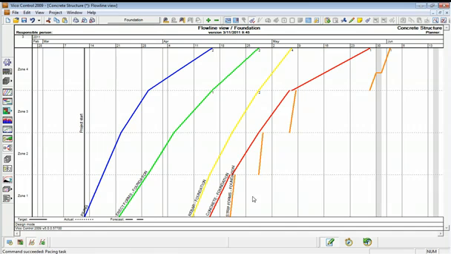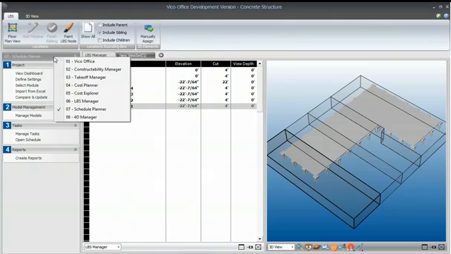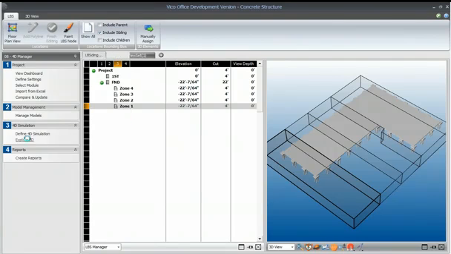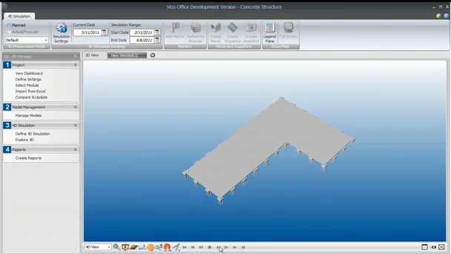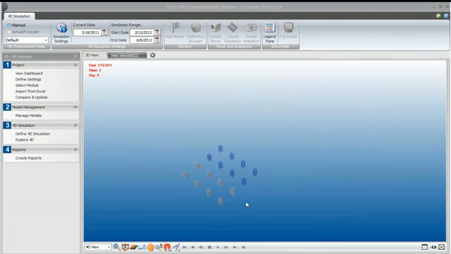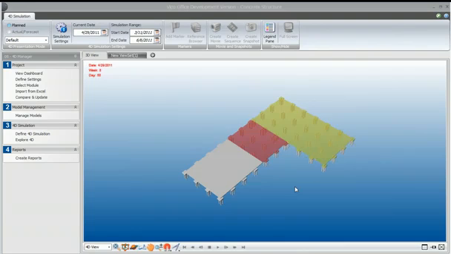Now let's take a look at how adding 4 locations, 4 zones, affects the 4D. So let's leave the schedule and go to the 4D manager. And when we explore the 4D, we will then be able to see those same locations, and if I hit the play button, we'll see over time how we start at this end and we move through and work towards the other end.